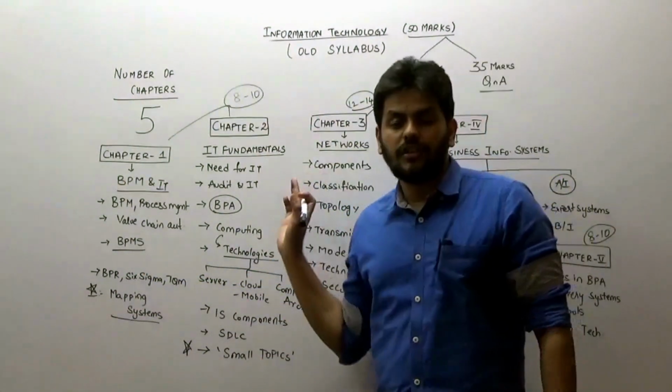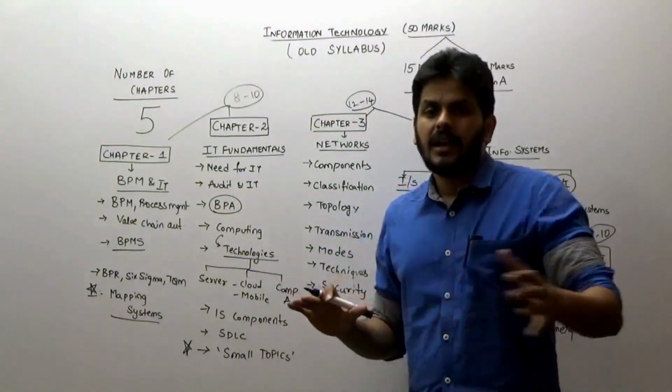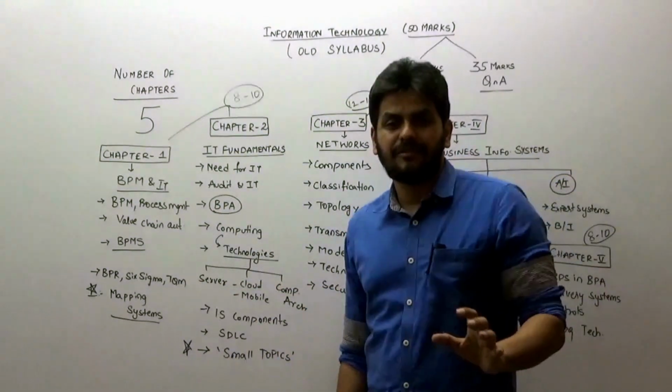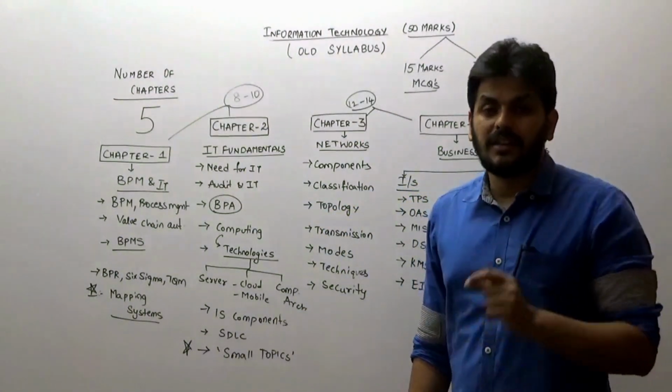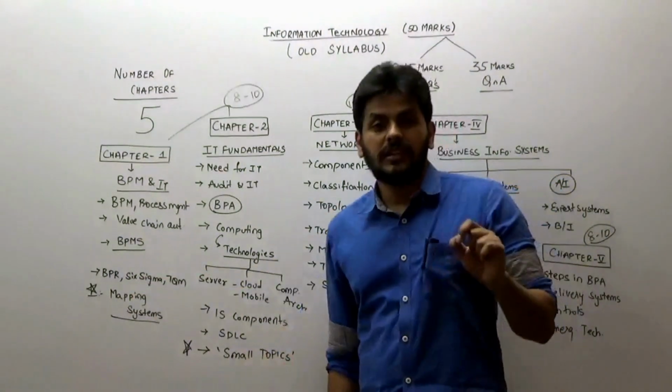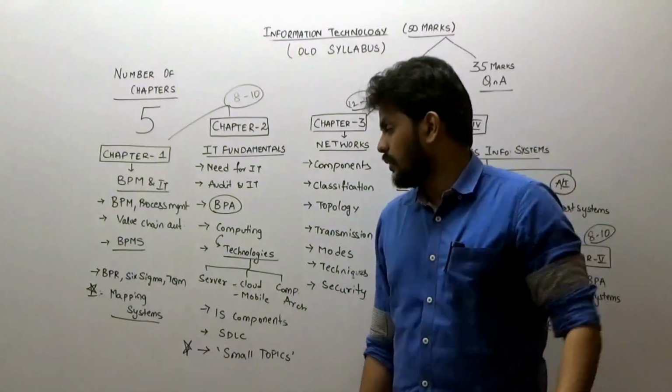Second topic in the first chapter deals with BPR, Six Sigma, TQM. Since you are already concentrating on them in strategic management, a quick reference to those will be fine. BPR success factors, how to make sure that BPR is successful. That question is an exam question, so few points are there, you can check that.